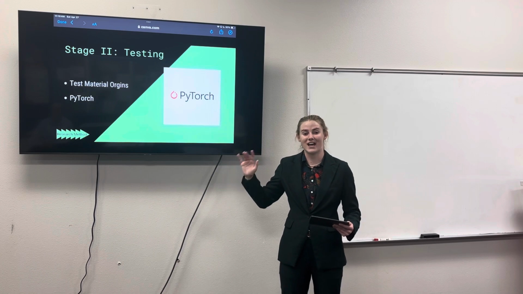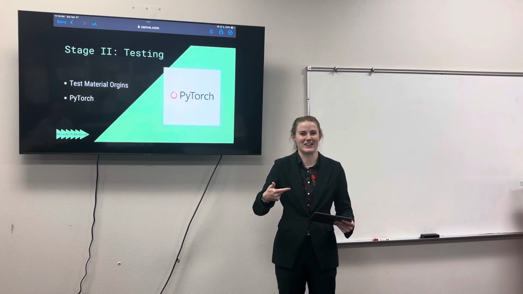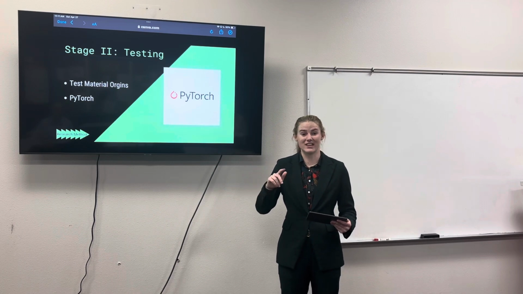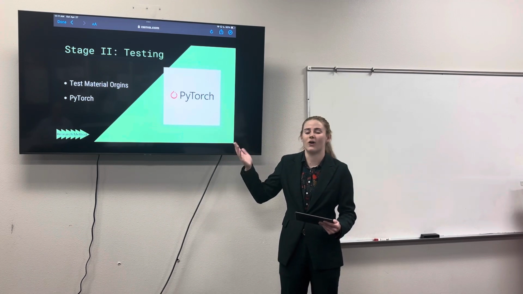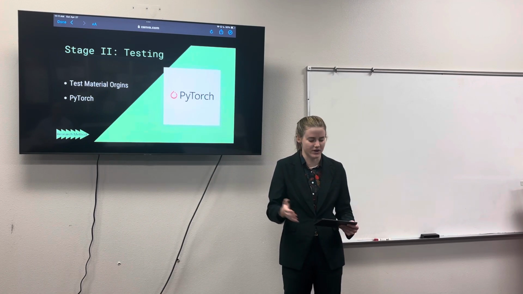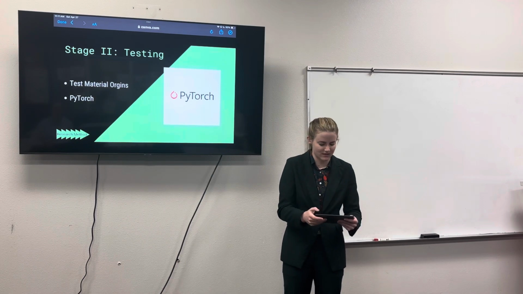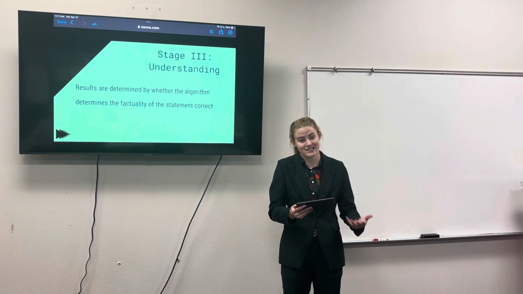And from them, we are testing whether its guess is correct on the factual sources or incorrect on the X sources. To do this, we use a network called PyTorch, which is the training network that we use for all AI that we're using today, from ChatGPT all the way to the future, like Devin and Nuanced. Now, moving into the testing and understanding.